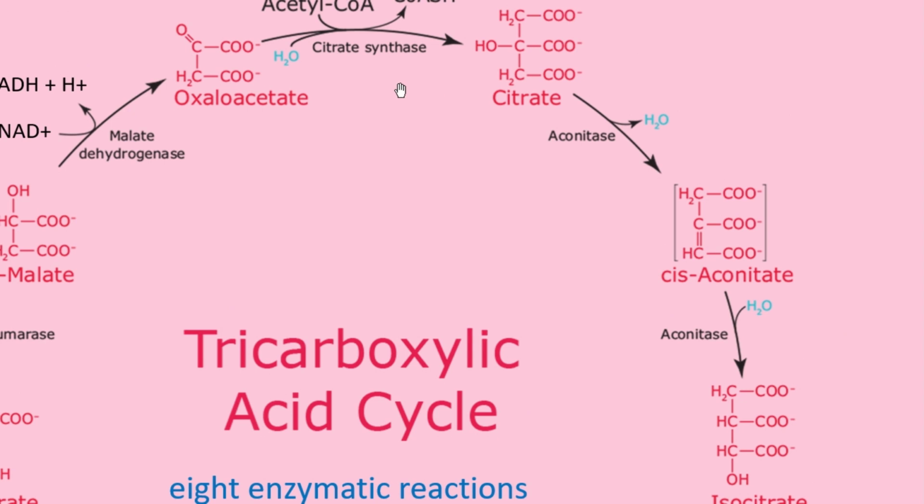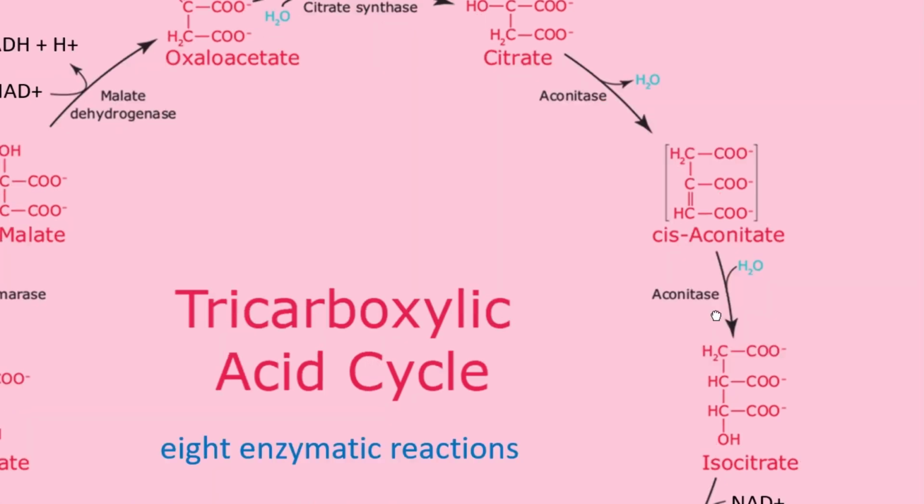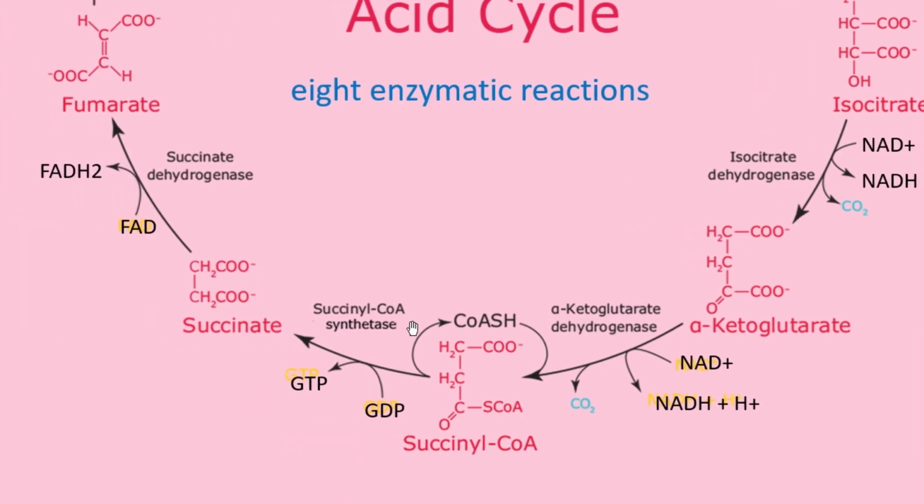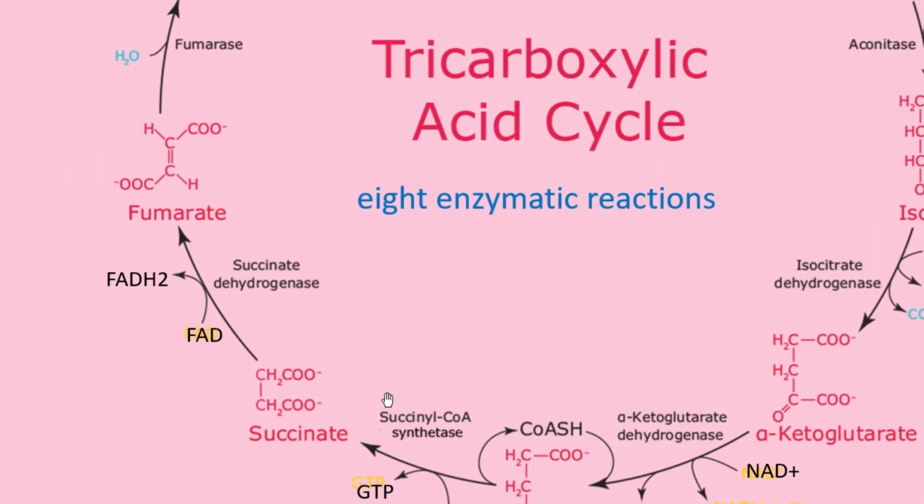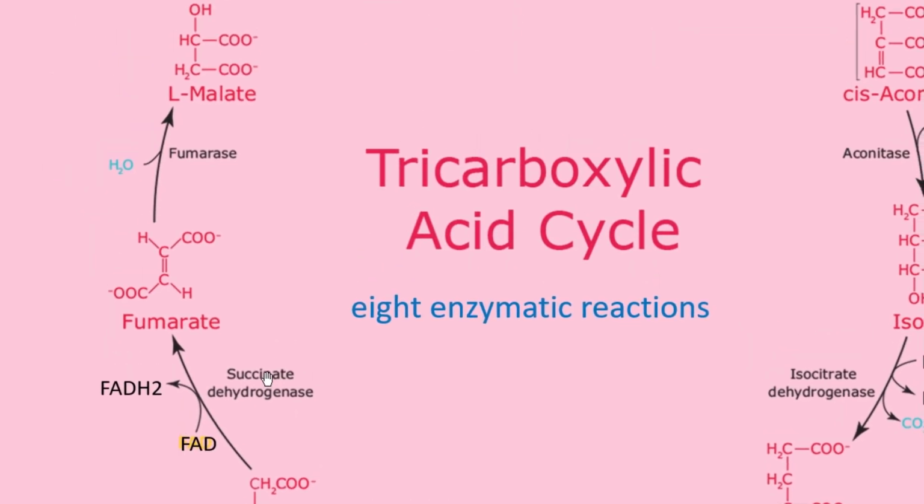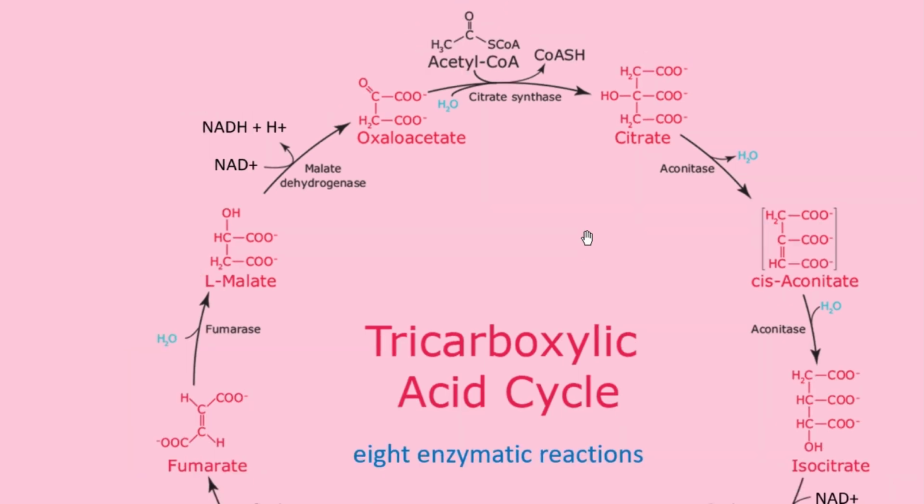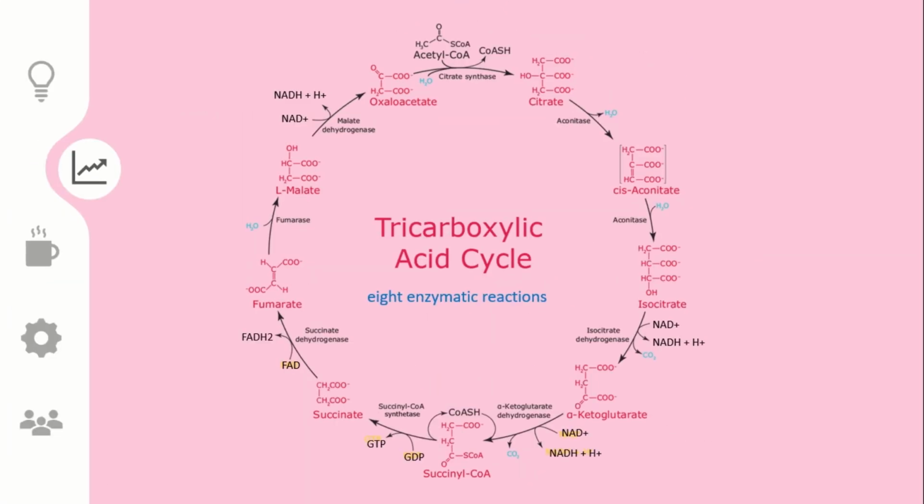Total 8 enzymes: first is citrate synthase, second is aconitase, as you can see, because this is an intermediate, so both this 2A and 2B are catalyzed by aconitase. The third enzyme is isocitrate dehydrogenase, a very important enzyme. The fourth one is alpha ketoglutarate dehydrogenase. Fifth is succinyl CoA synthetase. Sixth is succinate dehydrogenase. Seventh is fumarase, and eighth is malate dehydrogenase. So these are the total 8 enzymes which are needed, and this is the total TCA cycle.